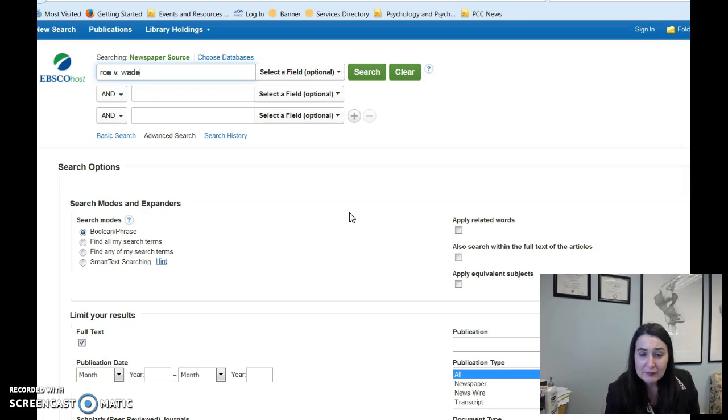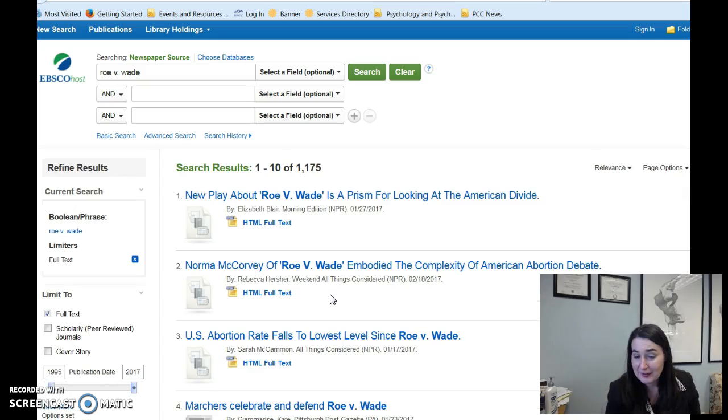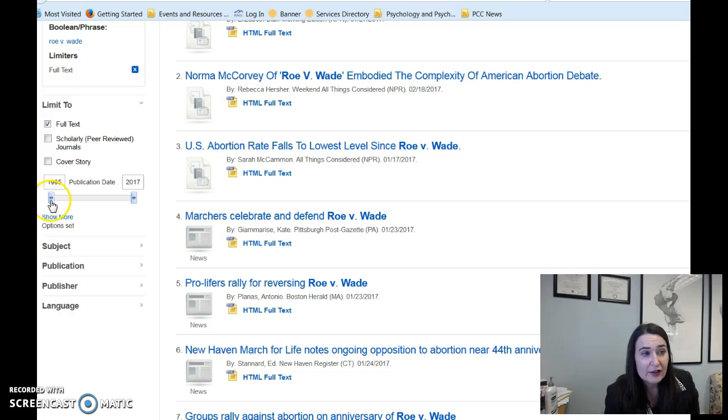At this point, I'm not going to do any other limits. If you wanted to limit to date now, you could, but I just want to start here. I like seeing all the results before I start limiting. That's just my search style, because when I get to this page and I see this many results, I can narrow that down if I'd really like. There's a couple ways to do that. Right now we go back to 1995. If you really just wanted to focus on this topic in the last couple of years, you could just move forward and do that.